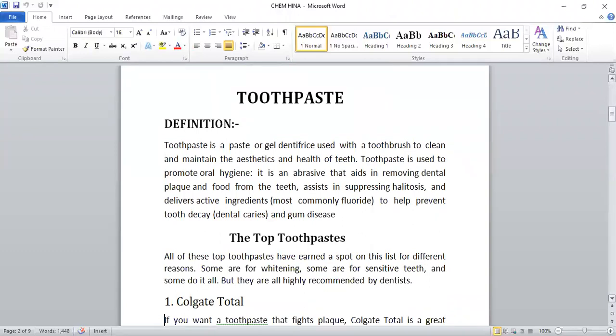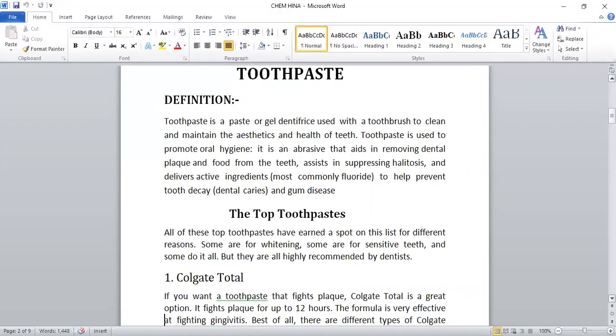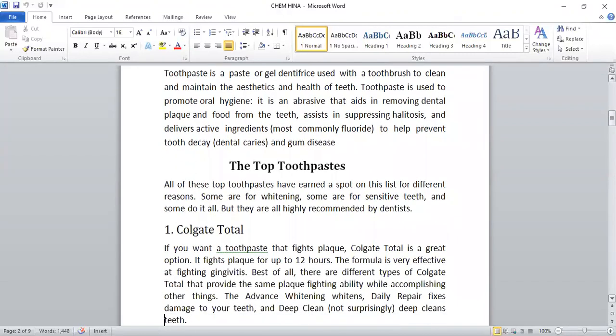Nowadays we are using various kinds of toothpaste. Some are beneficial and some are not. But the top toothpastes, which are used all over the world, are given as below. All of the top toothpastes have earned a spot on this list for different reasons. Some are for whitening, and some are for sensitive teeth. Some do it all, but they are all highly recommended by dentists.